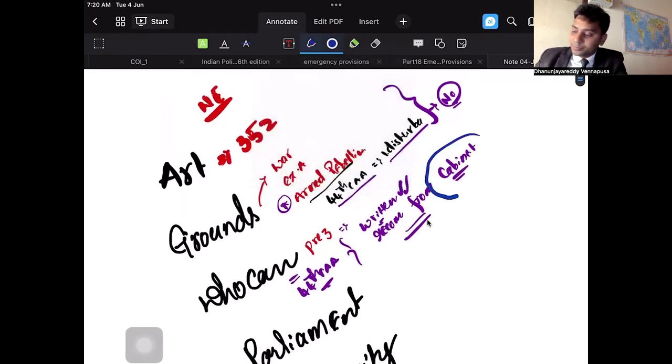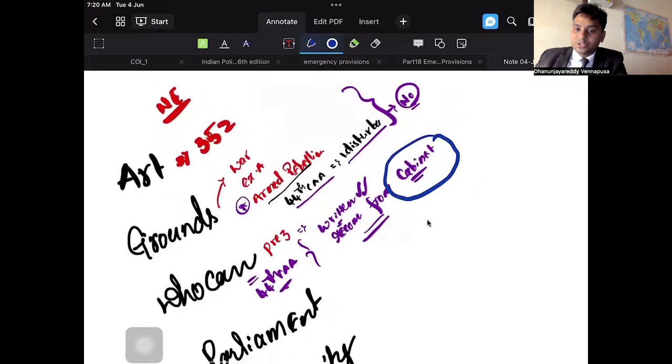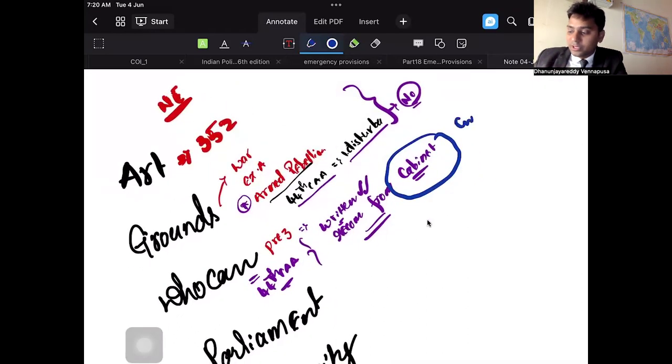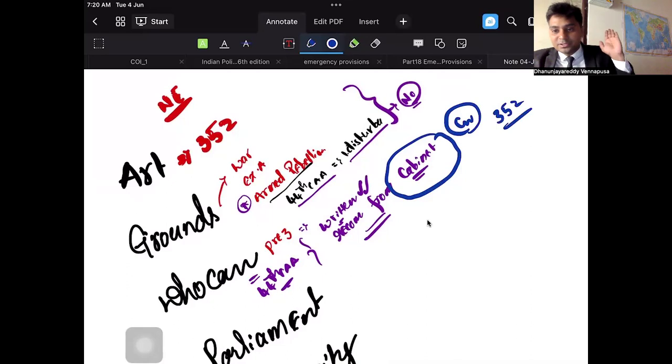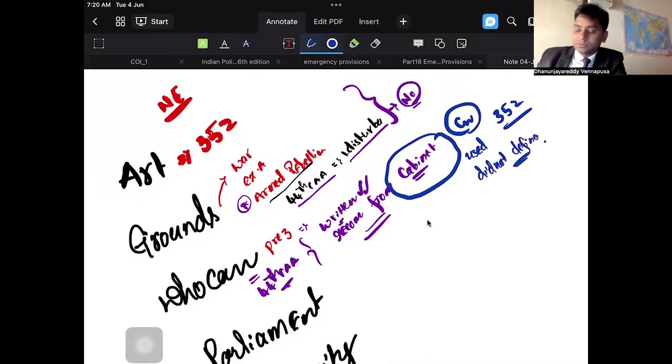From the Cabinet. The term Cabinet was used in the Constitution only at one place, and this is Article 352. Only in Article 352, only one time, you find this term called Cabinet. However, the Constitution has not defined what is Cabinet. So remember that. The Constitution uses the term, but it did not define what exactly a Cabinet is.